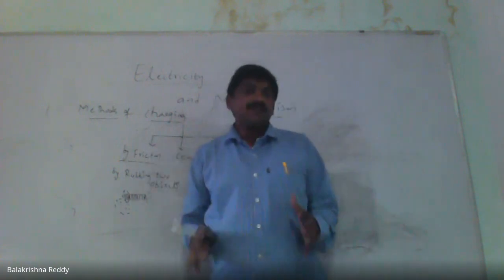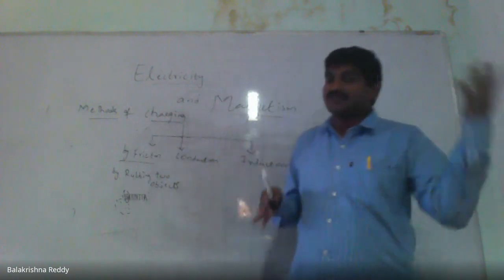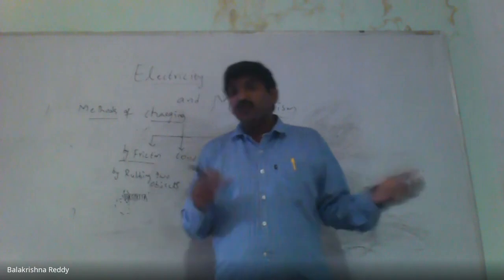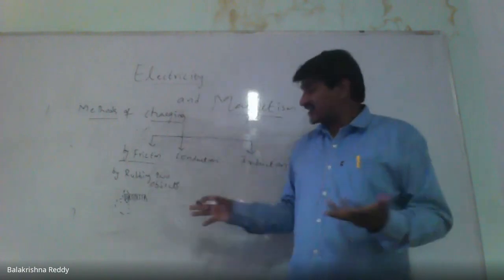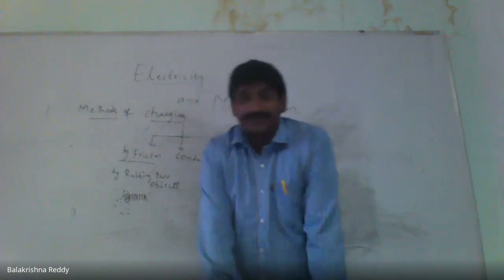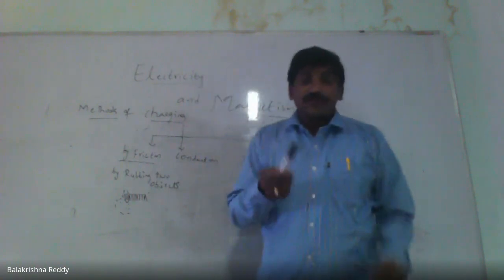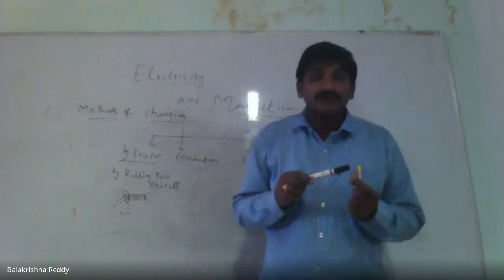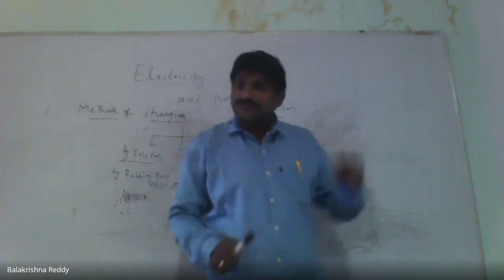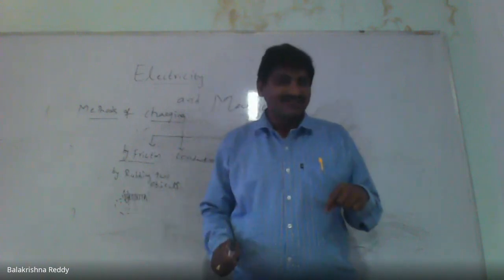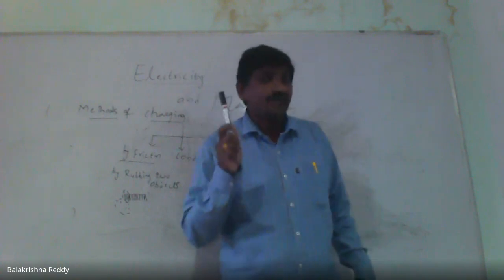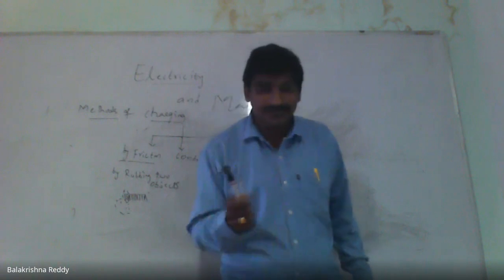Simple traditional examples which scientists told depend on triboelectricity. What are the electrons which are stored? Take a glass rod. When you rub it with a silk cloth, the glass rod will get the positive charge, and the silk will get the negative charge. Imagine the glass rod is stronger, then why did it get positive charge? How does it lose its electrons?